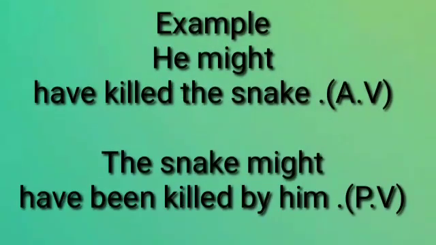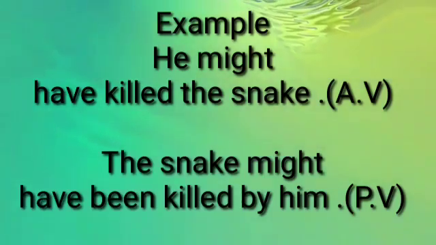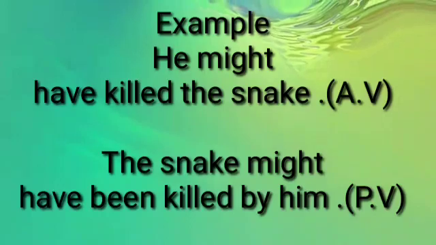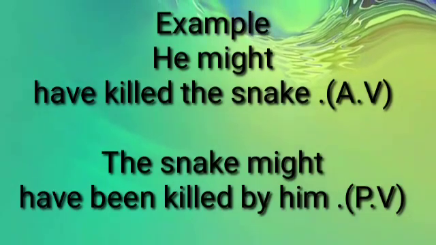And next, if a sentence has the modal verb plus have, for example, he might have killed the snake, we can say this is an example of past modal verbs. He might have killed the snake. And this becomes the snake might have been killed by him. So subject plus might plus have plus been plus V3 plus by plus object.